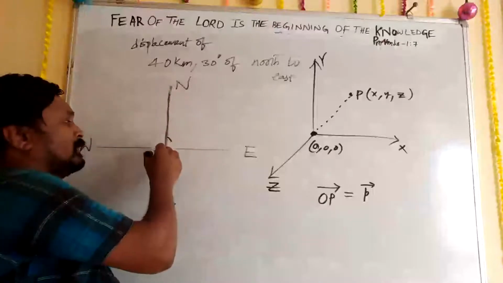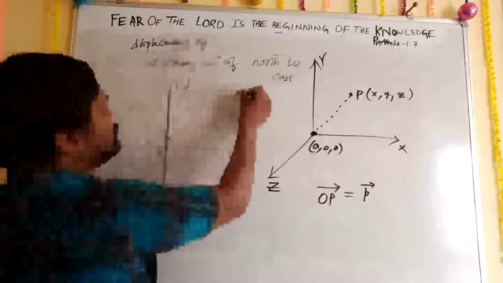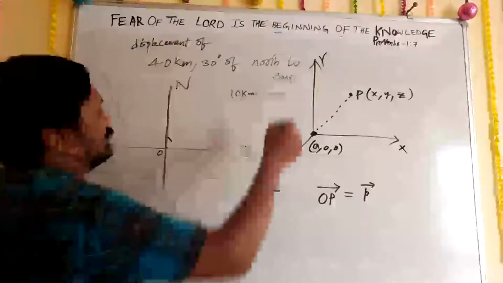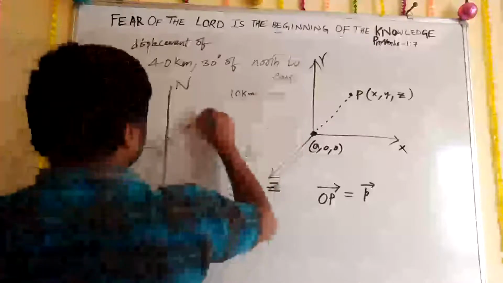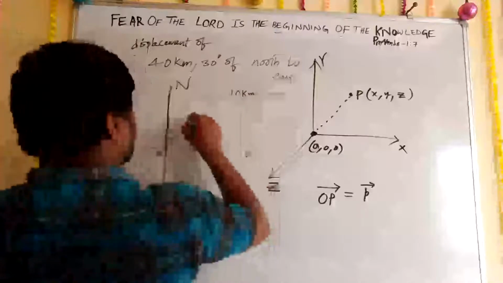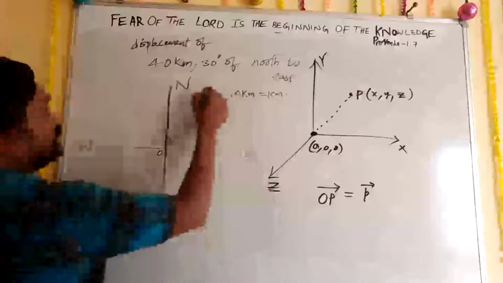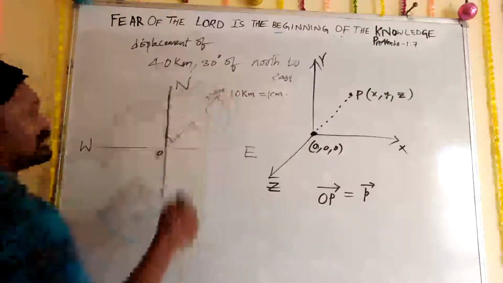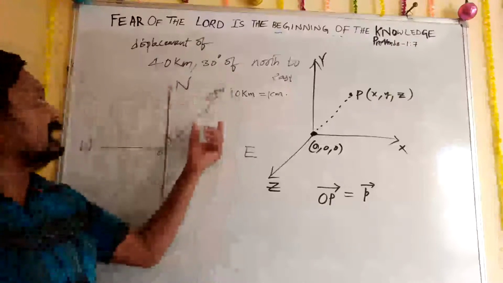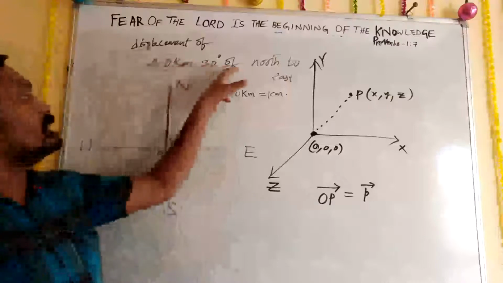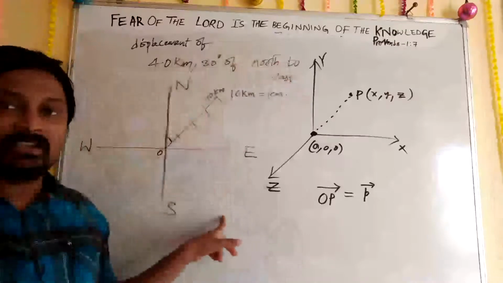Then from origin to 40 kilometers, here take 10 kilometers is equal to 1 centimeter scale. So 40 kilometers means we need to draw 4 centimeter. So let me draw here. Here 1 centimeter, 2 centimeter, 3 centimeter, 4 centimeter. So here 40. This is the representation of a displacement of 40 kilometers, 30 degrees of north to east graphically. Clear now? You understood?